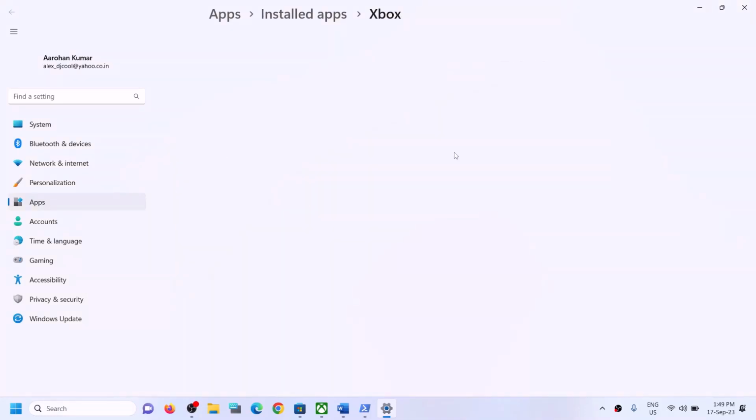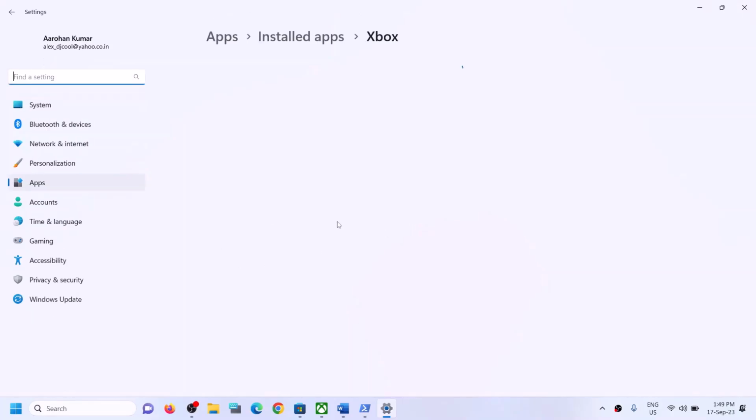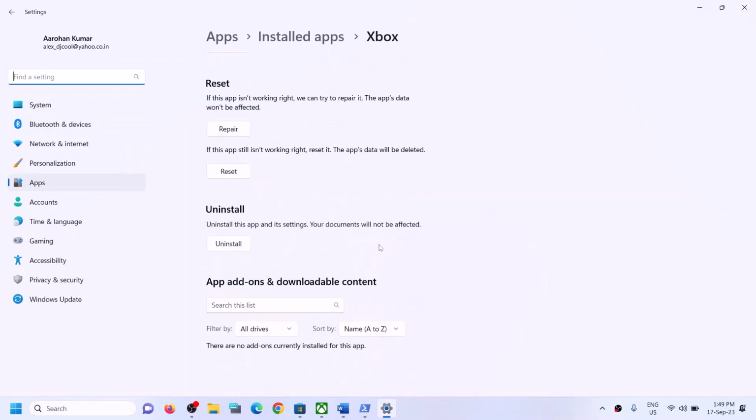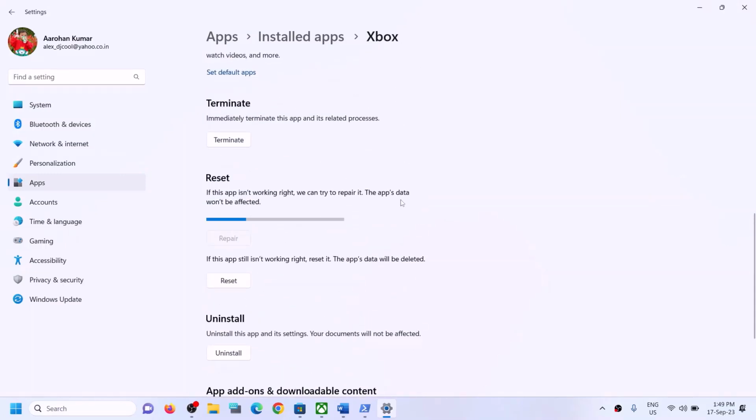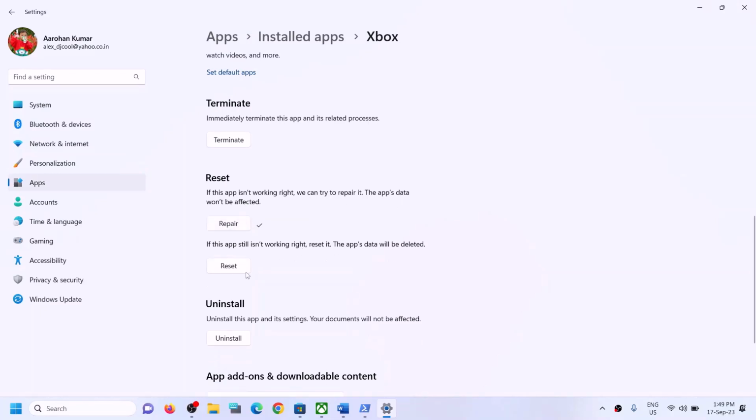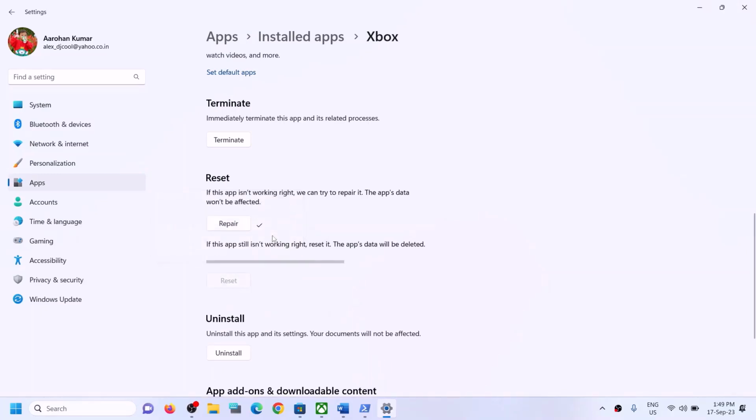Now on this screen, scroll down and then you will see the repair option to repair Xbox app. Click on repair, and after the repair you can try to install the game. Still if you are facing the problem, if the repair does not resolve the problem, in that case you can perform reset. Once the reset is complete, you can try to install the game.